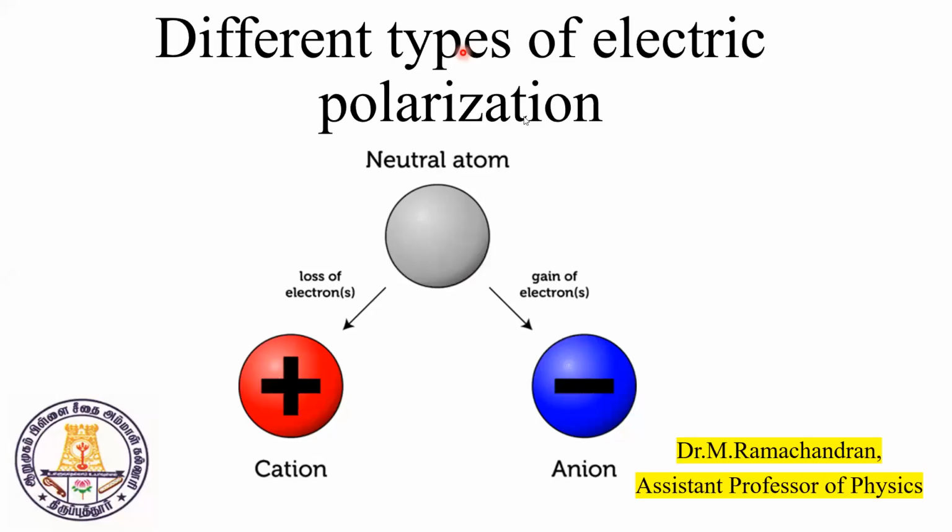Different types of polarization in dielectrics. Polarization is one of the macroscopic phenomena. It should happen in a dielectric material. Polarization is nothing but the dipole moment per unit volume. We know the basic things about it.